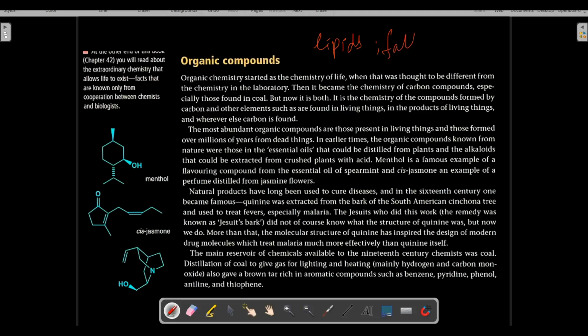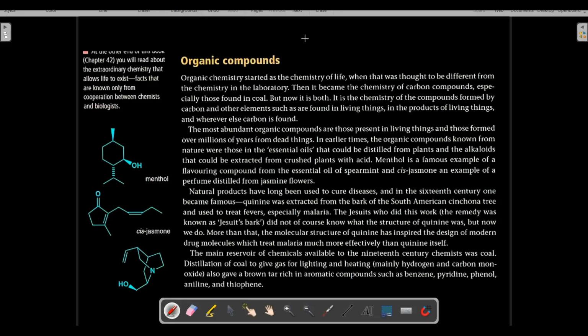All these are organic compounds related to life. So these are very much abundant. Similarly, estrogen is there. This is also an organic compound present in the body. Testosterone is also an organic compound present in the body.